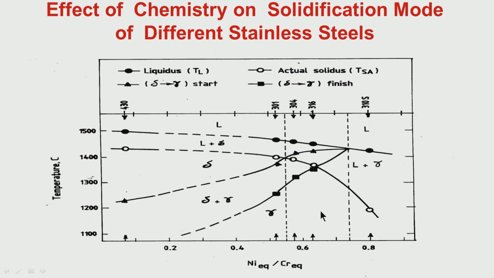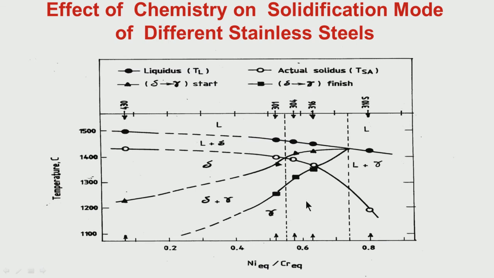So during solidification there is no delta to gamma formation. Now, I have put a dotted line here. What is this? Nickel equivalent by chromium equivalent, it is 0.55. Why have I put it? Because you see this changeover between the delta to gamma line and the solidification complete line.